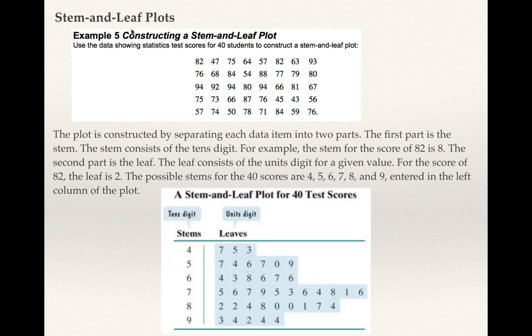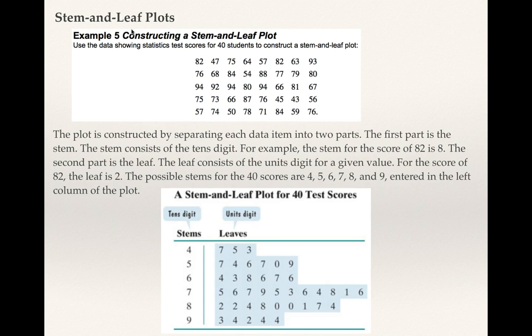But here's the stem and leaf for this. It starts with 40. There are no 30s, 20s, 10s. So we start with the 4, and then we find all the 40s up there. The second number in the list is a 47, so there's one of them. There is a 45 and a 43 in the second to last row towards the end. Those are all the 40s. So we put the stem out in front, the 40, and then we list 7, 5, and 3: there's a 47, a 45, and a 43 in the list.